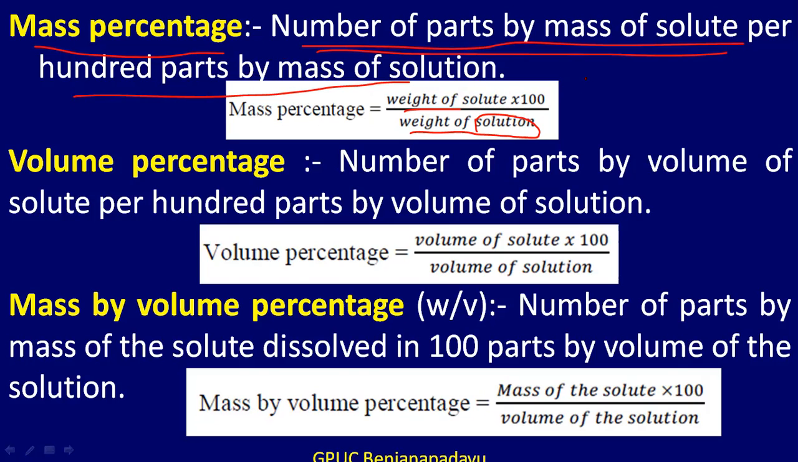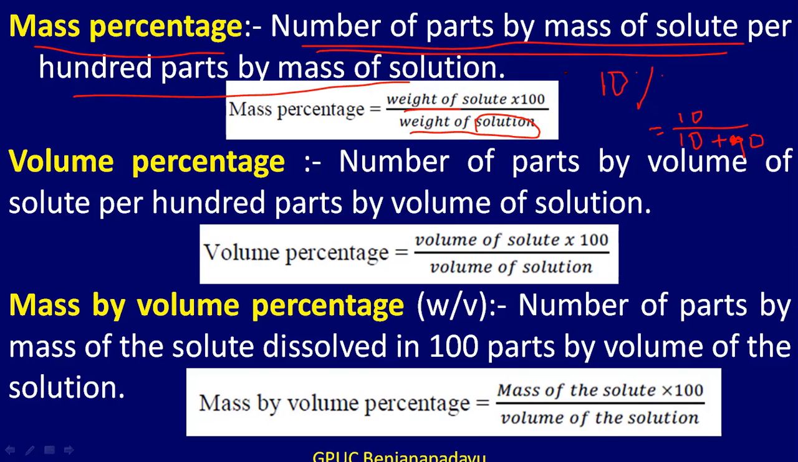Say, for example, a 10% sugar solution. What does it mean? In mass percentage, it will be 10 grams of sugar dissolved in 100 parts by mass of the solution. The solution is solvent plus solute, so solvent plus solute should be equal to 100. Therefore, if there are 10 grams of sugar, there should be 90 grams of water. So 10 grams of sugar in 100 grams of solution: 100 grams of solution has 10 grams of solute and 90 grams of solvent, water. So I hope the idea is clear.